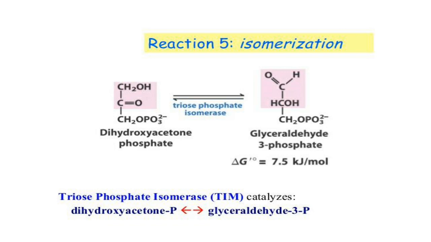The isomerization of these 3-carbon phosphorylated sugars is catalyzed by the enzyme triose phosphate isomerase, abbreviated as TIM. It catalyzes the isomerization reaction between DHAP and GAP.